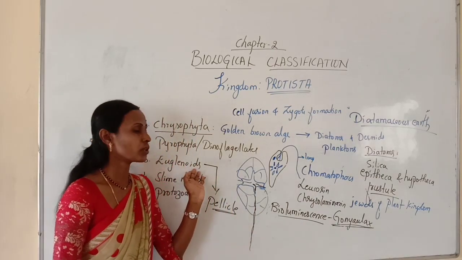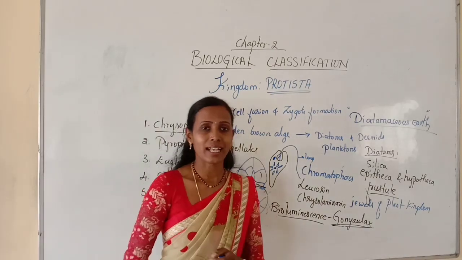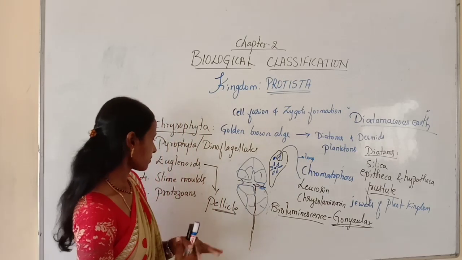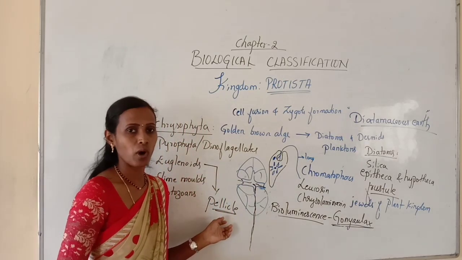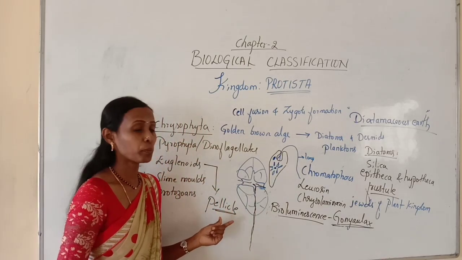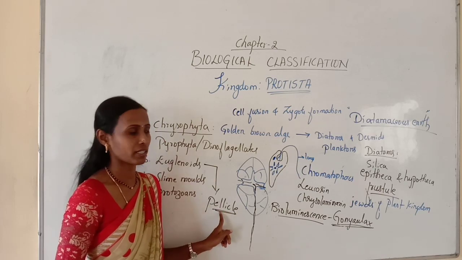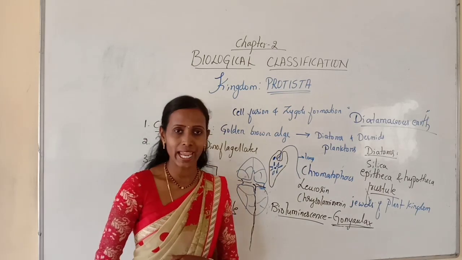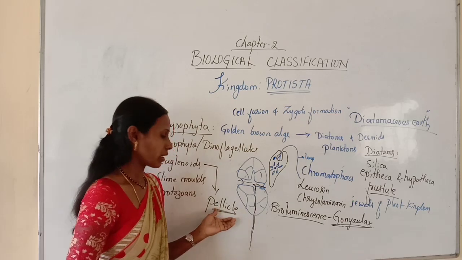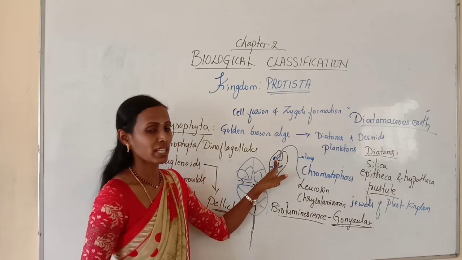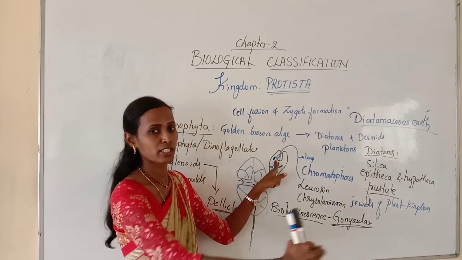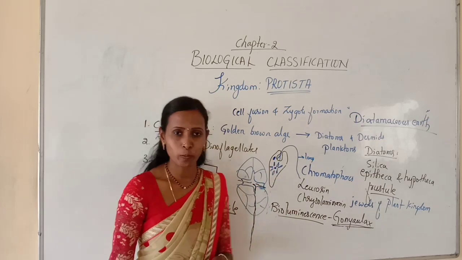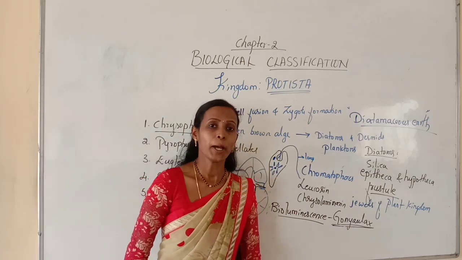And lastly, euglenoids. Euglenoids, as I said, do not contain a cell wall. Instead of a cell wall, they contain a protein-rich layer called pellicle, and they are present in fresh water and stagnant water. They have a light-sensitive eye spot that guides the organism towards the light. They contain chloroplast, and chloroplast contains pigments.